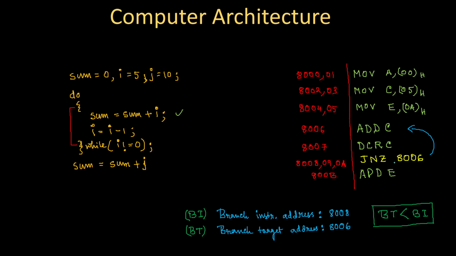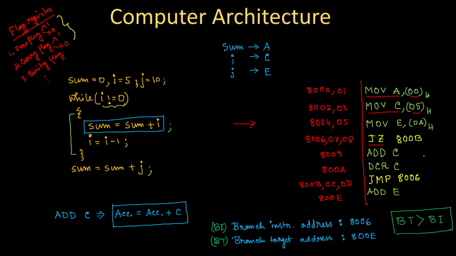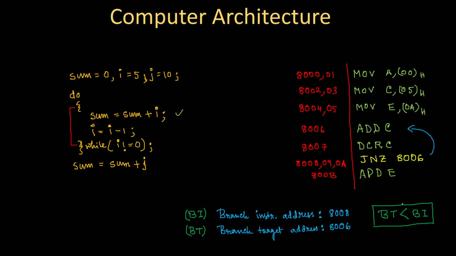So in other words, in n-1 times I will have a branch to the previous address, but the last time I will have no branch. So in this case, predicting branch will be not taken will be better, but for this case, deciding branch will be taken will be better, right?